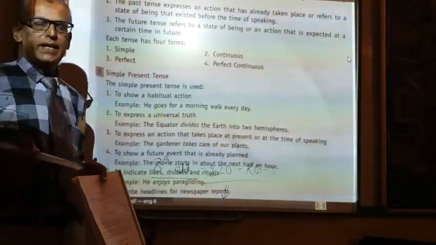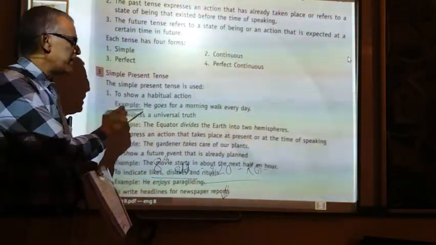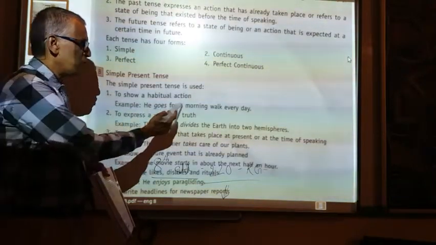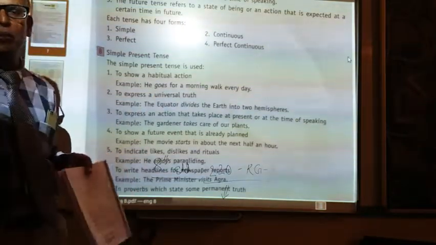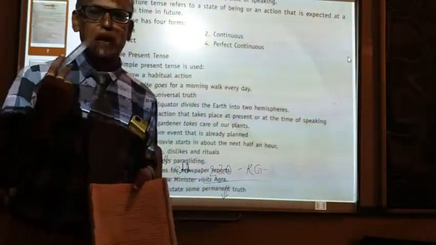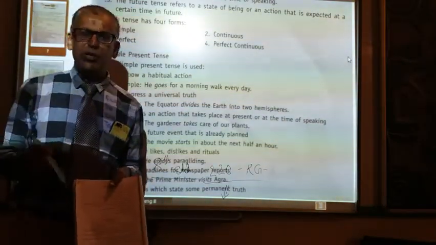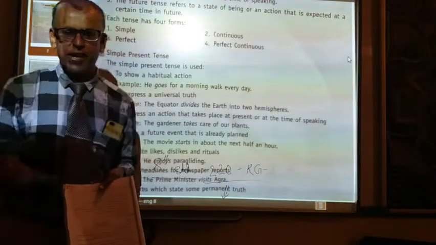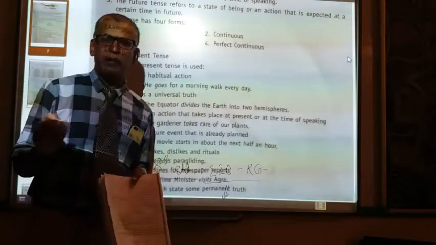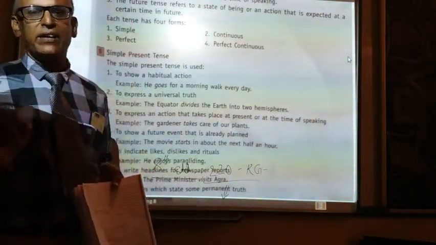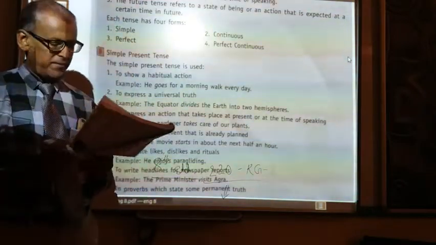But when it is plural, they go, I go for a morning walk, we go for a morning walk, you go for a morning walk. So depending upon the subject, we use either V1 or V5, and with the help of that we can identify what kind of sentence it is. It is simple present tense when V1 or V5 is used.